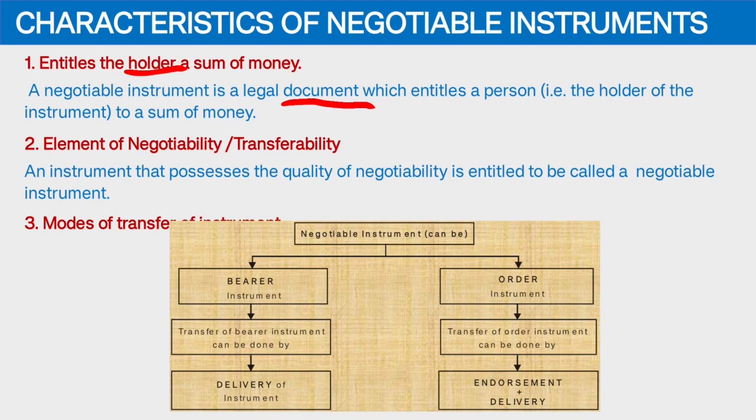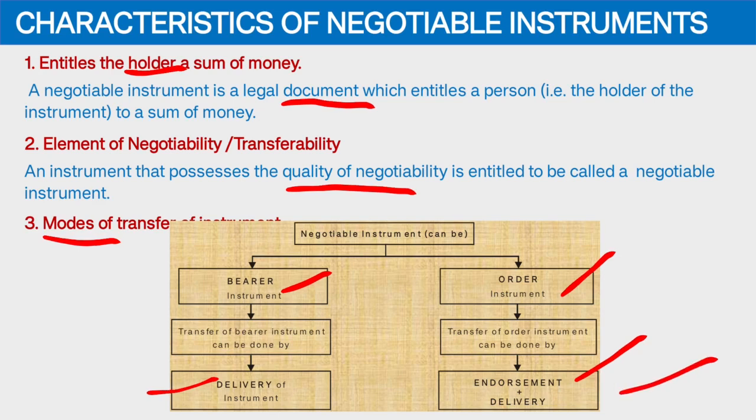Second characteristic, the instrument has the quality of negotiability. It means it can be transferred further. Now, how will you transfer it? The third point will tell you there are two modes of transferring the negotiable instrument. We have just discussed we can have a bearer instrument or we can have an order instrument. For the bearer instrument, you need not do anything, you just have to deliver the instrument to the new person to whom you want to transfer your rights. In case of an order instrument, you have to do endorsement first. It means writing the name of the new person, then signing below that, and then you have to deliver the instrument to this new person.